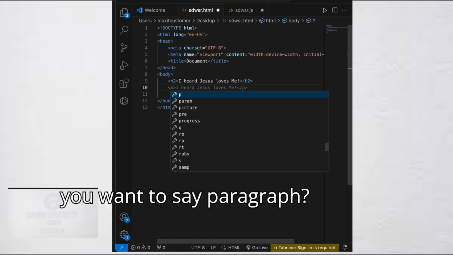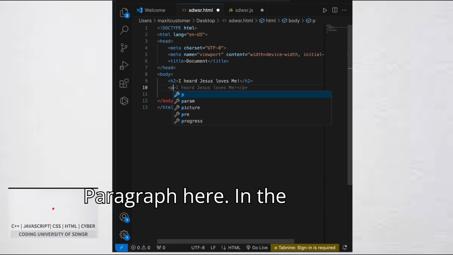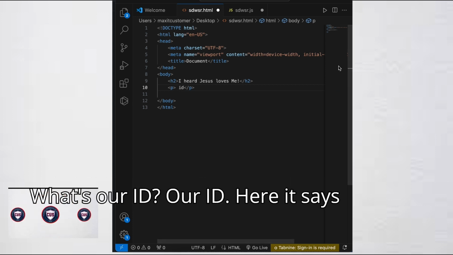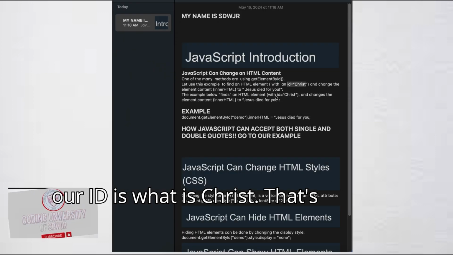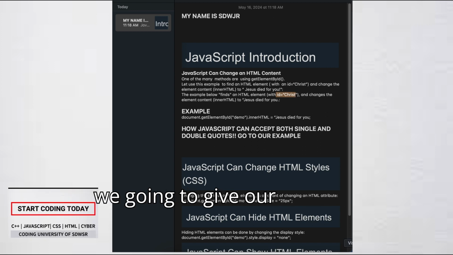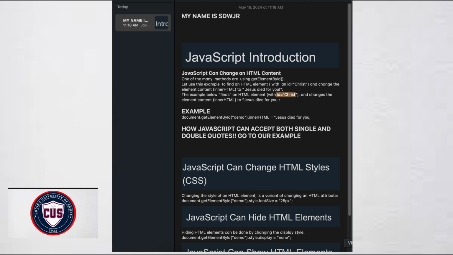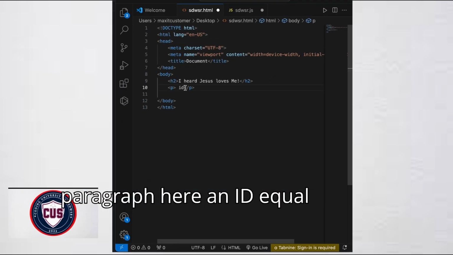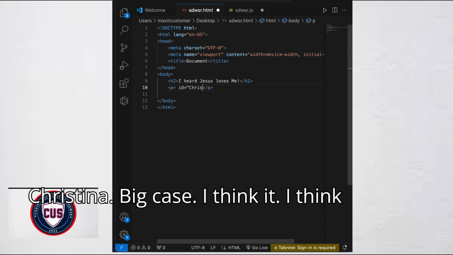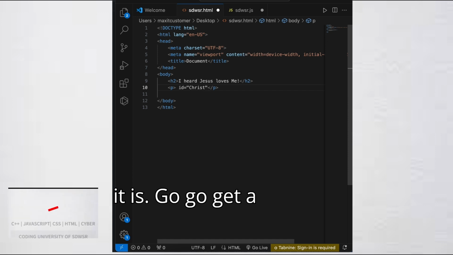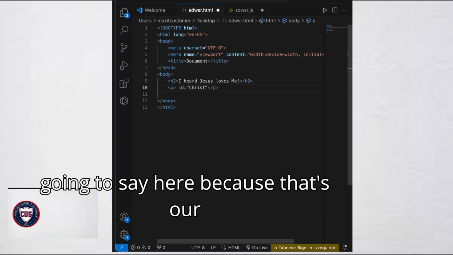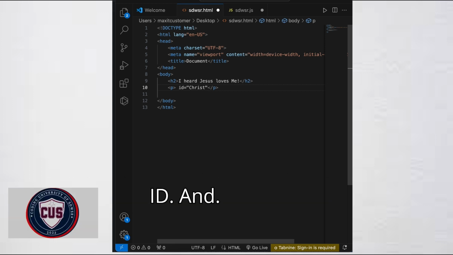The main thing it wants to do, we're gonna say paragraph here. And in the paragraph, we're gonna do our ID. What's our ID? It's Christ. That's what it said with ID. So we are gonna give our paragraph an ID equal Christ. Is Christ in a big case? Yeah, I think it is.